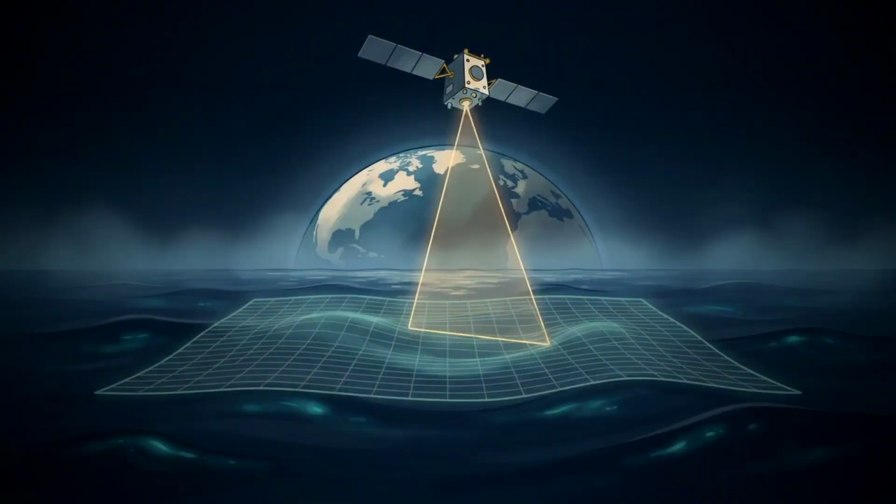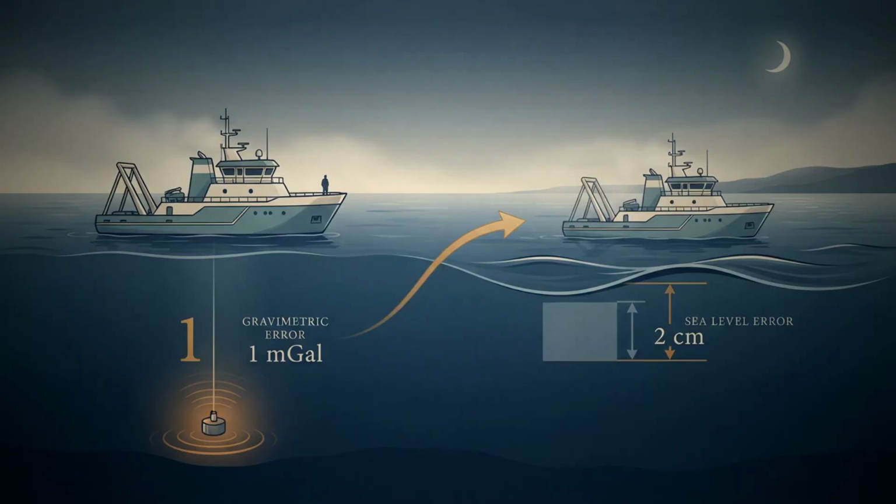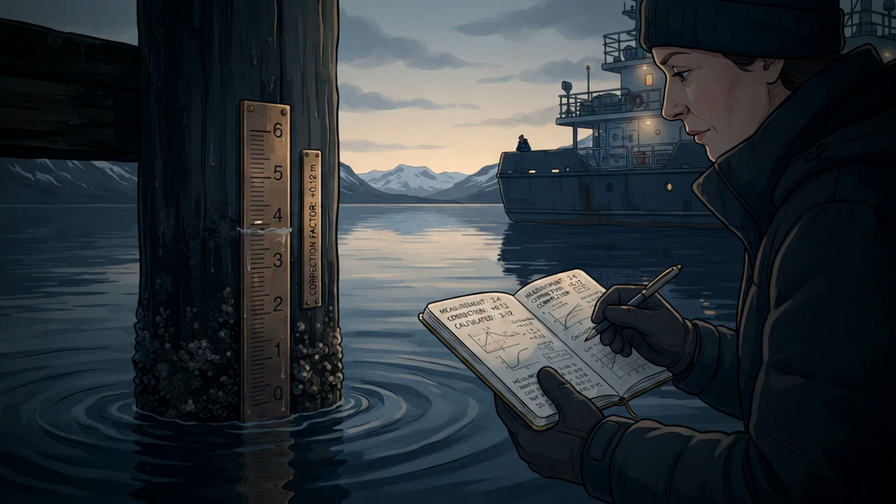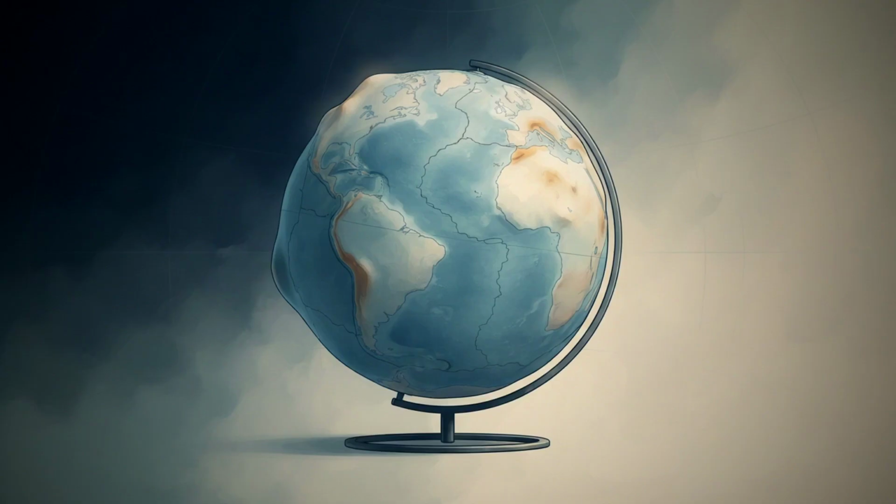These maps are crucial for sea level rise. Satellite altimeters measure ocean height, but gravity anomalies distort the reading. A 1 milligal error translates to a 2-centimeter sea level error. Correcting for the geoid is essential.